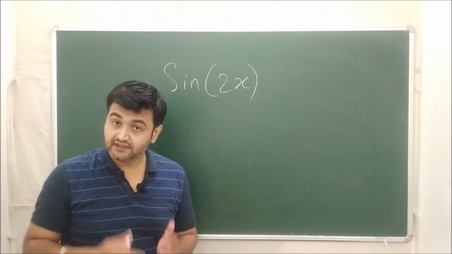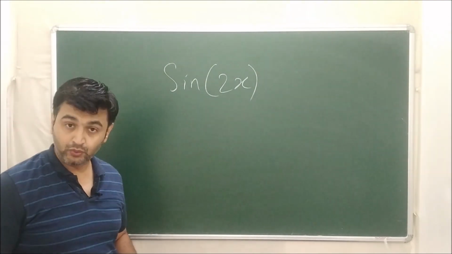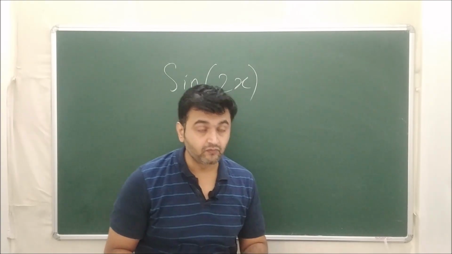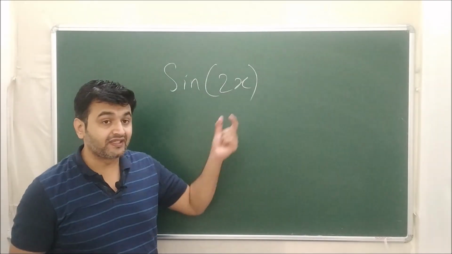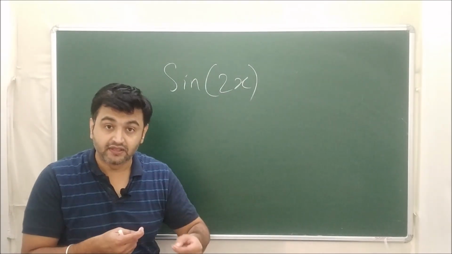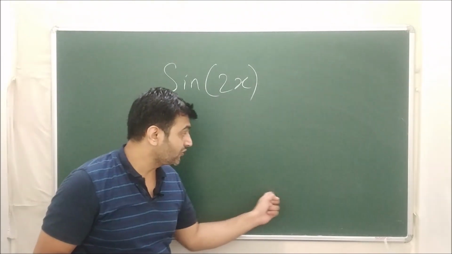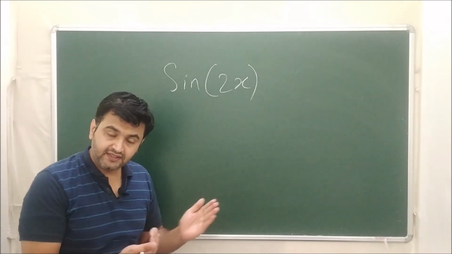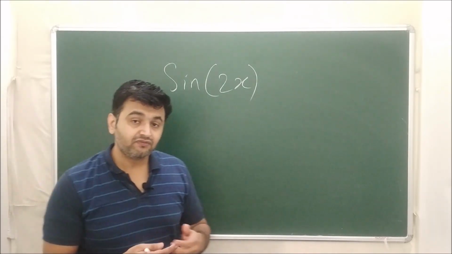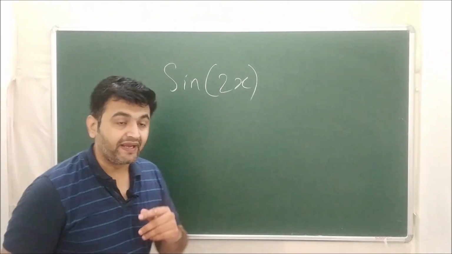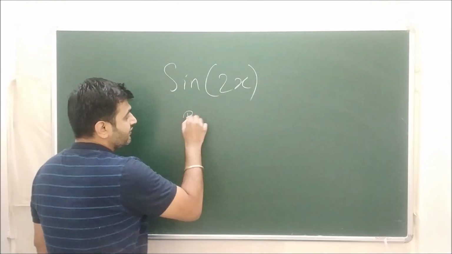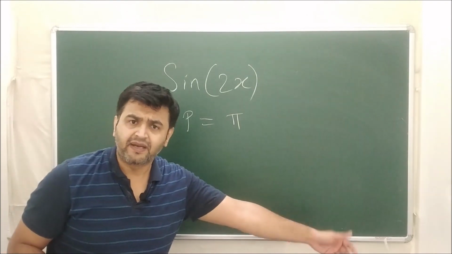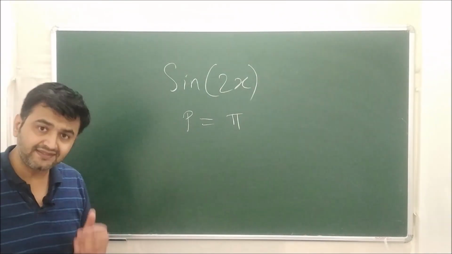If I want to take another example, what is the period of sin 2x? For sin x the fundamental period was 2 pi. For sin 2x the speed is double, so instead of taking 0 to 2 pi, it will reach the destination two times faster. That means the period will be pi. Here the fundamental period is pi. It will keep on repeating after pi intervals.